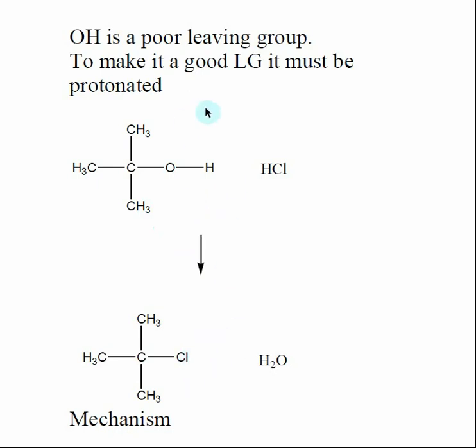So we can kind of see why protonating an OH makes it into a good leaving group, because if I protonate the OH, what it is going to turn into is water, and water is fairly stable. We'll see this more in just a second when we look at the mechanism. But overall, this is a substitution reaction, and with this reaction in particular, it is an SN1 mechanism. With this, we don't really get the SN1 and E1 tie-in that we had with halogens. We'll talk about that more in just a second.